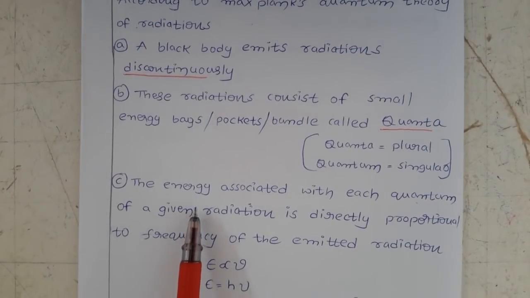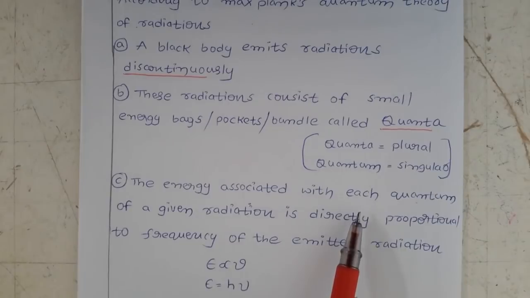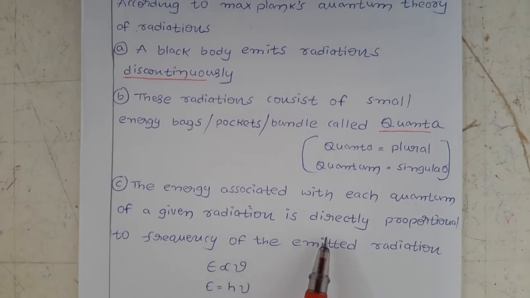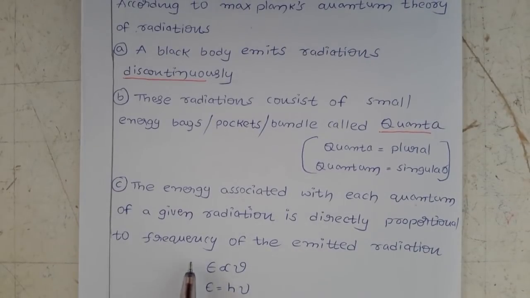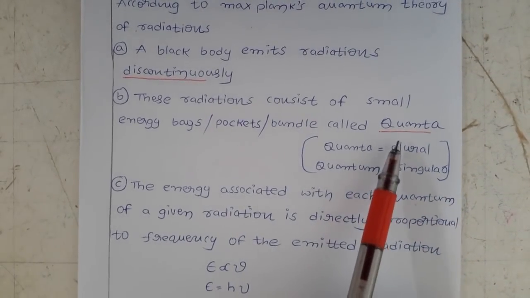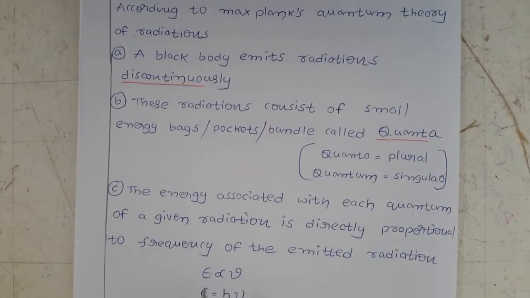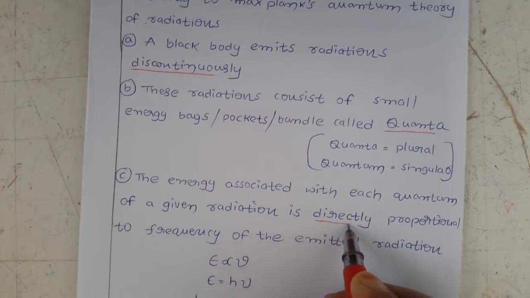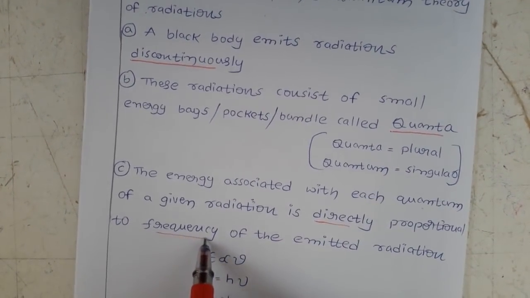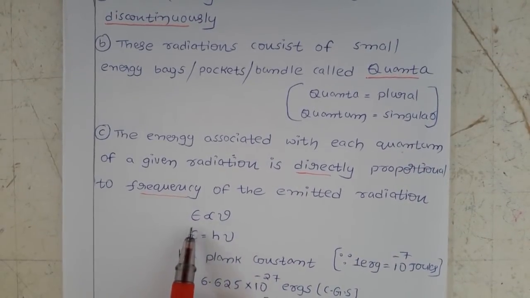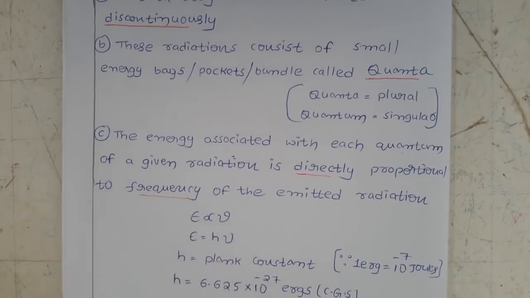The energy associated with each quantum of a given radiation is directly proportional to the frequency of the emitted radiations. One quantum energy is directly proportional to the frequency of emitted radiations. Now coming to the expression, E is directly proportional to nu.